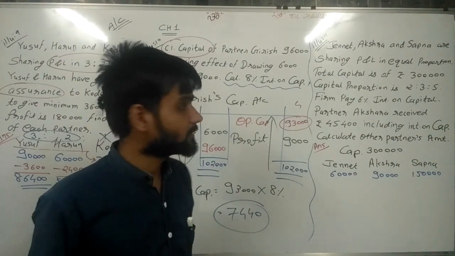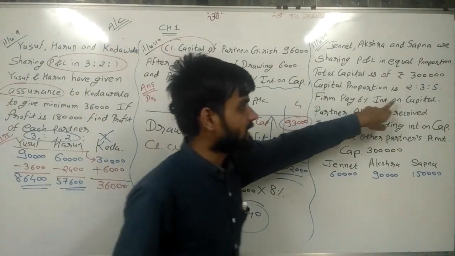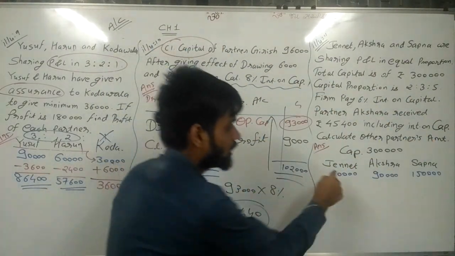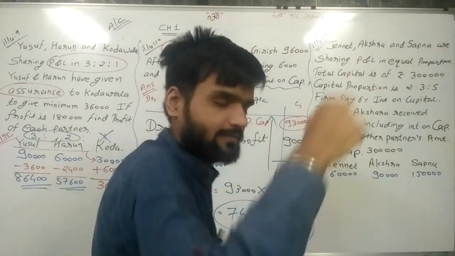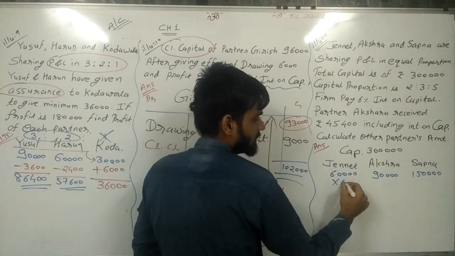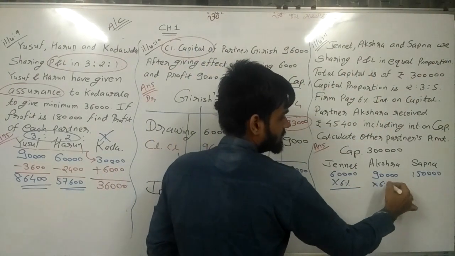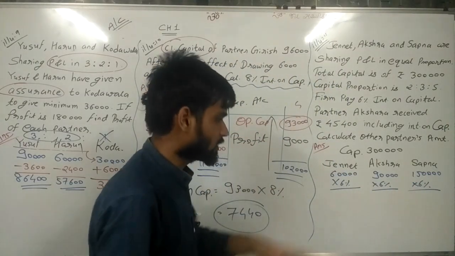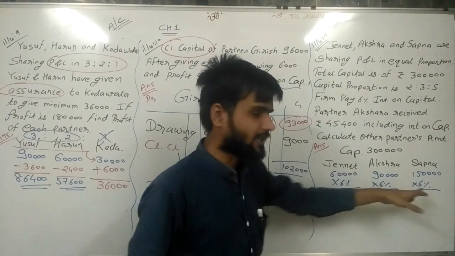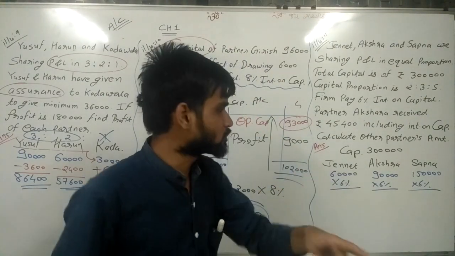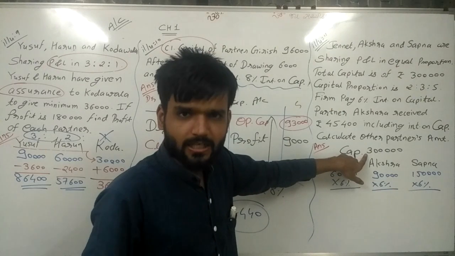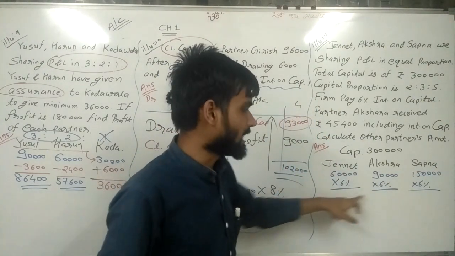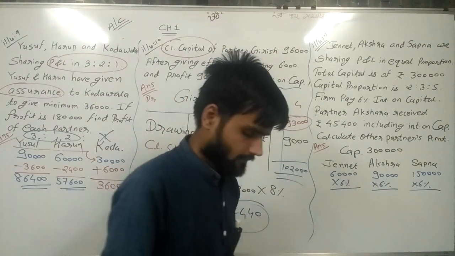Now what is the next question? The firm pays 6% interest on capital. So the firm is paying 6% interest on this amount. Now, if we don't want to do this calculation 3 times, there is another method also. Calculate 6% of the capital and then distribute it in the capital ratio. Then also you will get these answers.